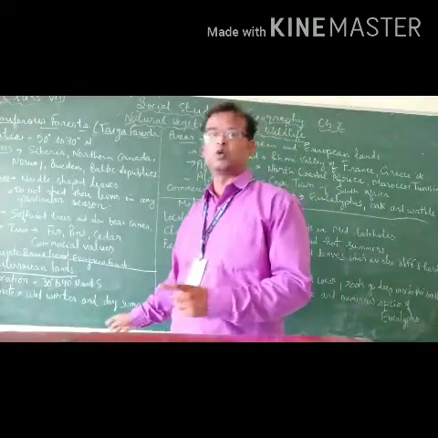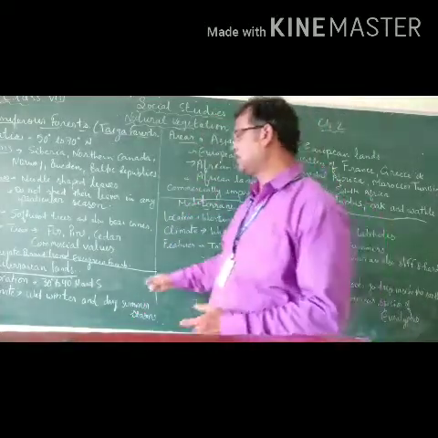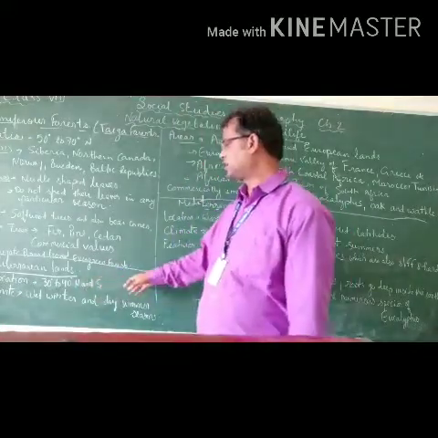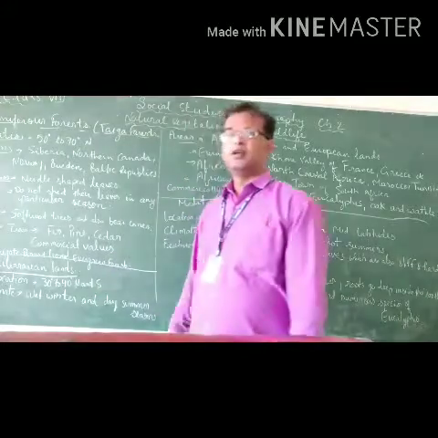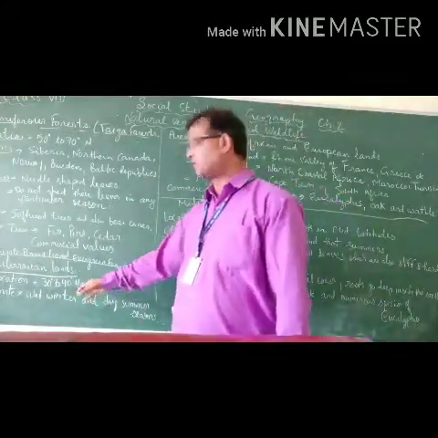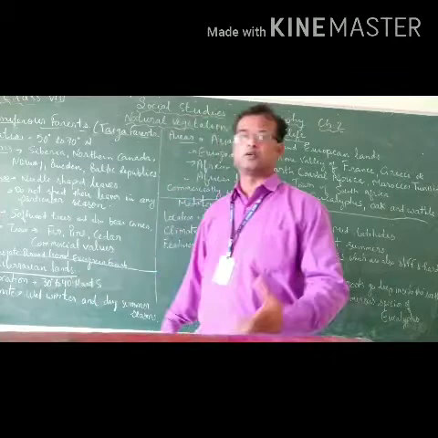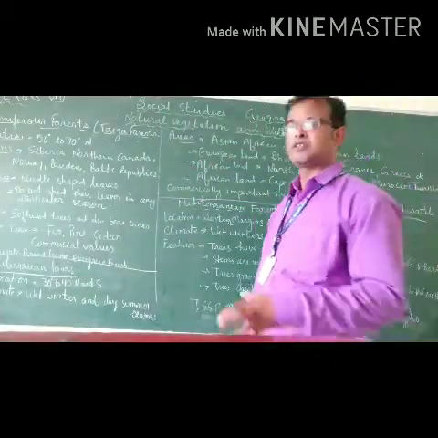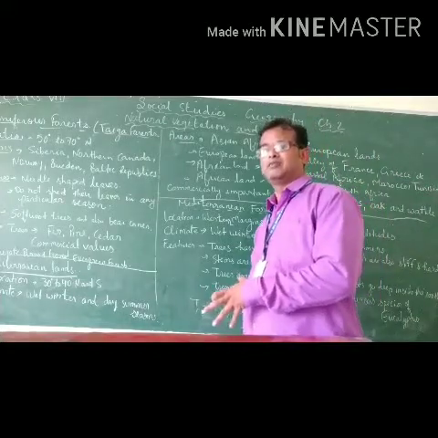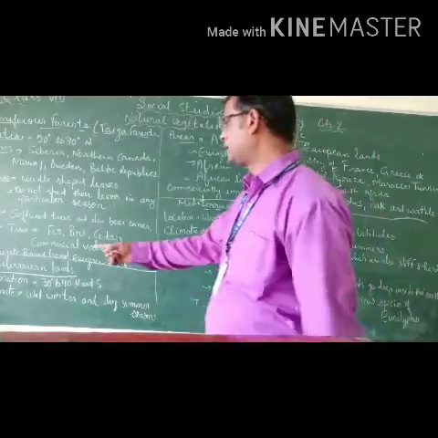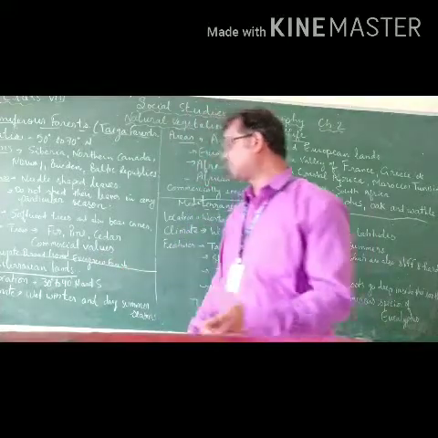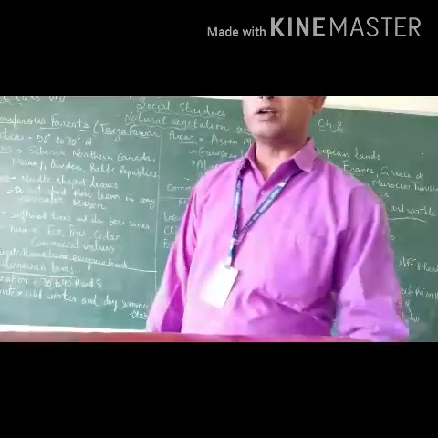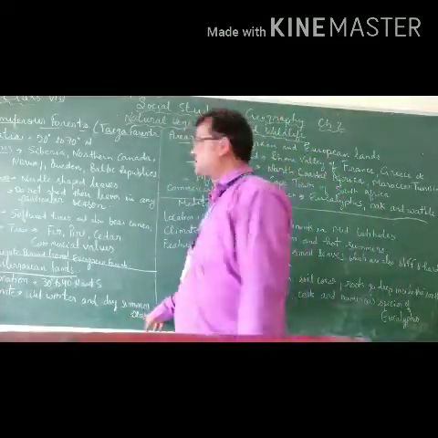If we talk about the location in terms of the latitudes, they are found in the northern and southern hemisphere at 30 to 40 degree latitude. Means in the northern hemisphere they are found at 30 to 40 degree north, and in the southern hemisphere at 30 to 40 degree south. The climate required for the growth of temperate broadleaf evergreen forests is wet winter and dry summer season.